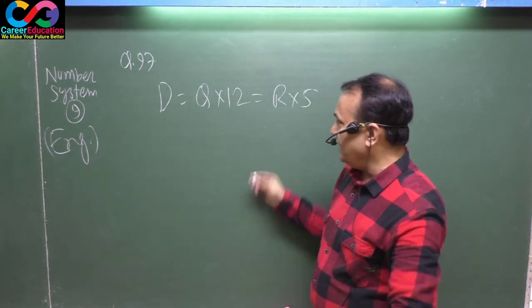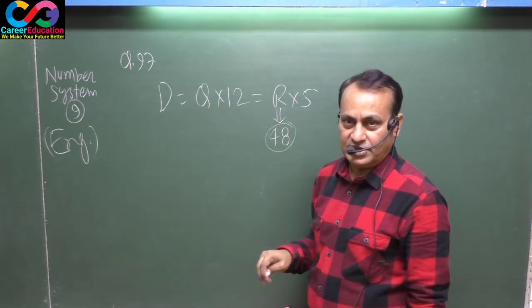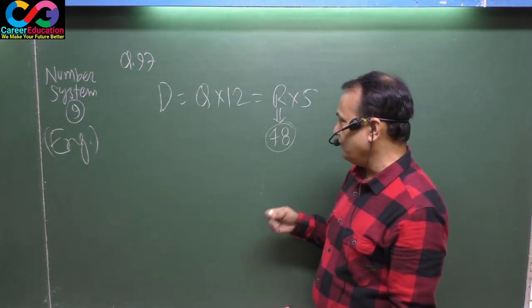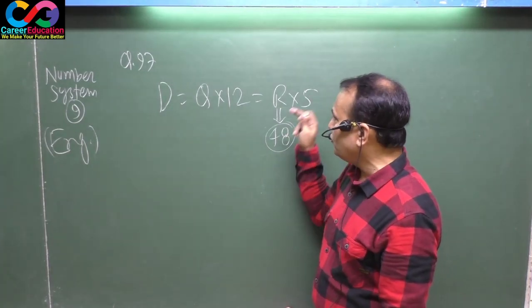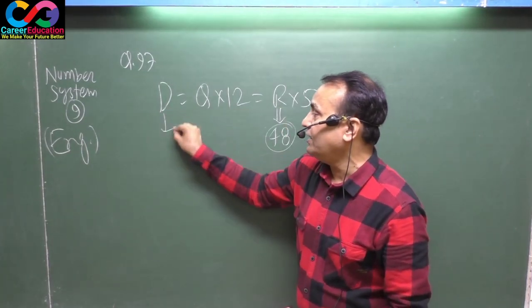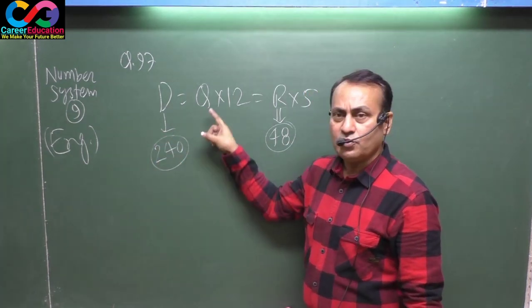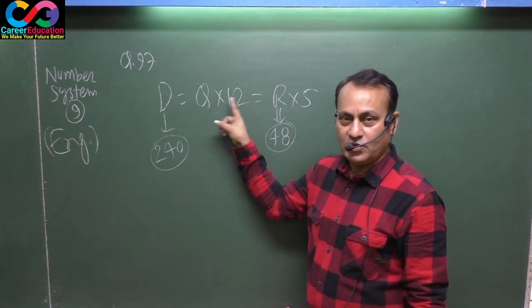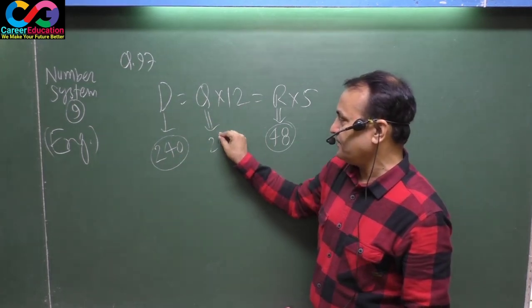Now question says remainder is 48. That means this is the value of remainder given by the question. Remainder is 48. 48 into 5 equals 240. That is again the value of divisor. And 240 equals quotient into 12, so quotient is 20. That means quotient is 20.